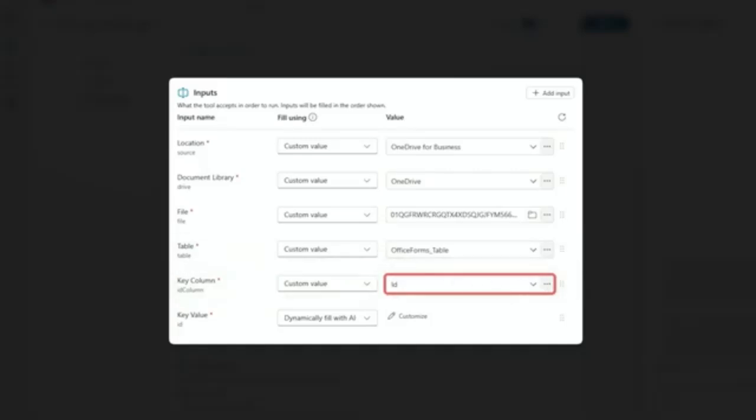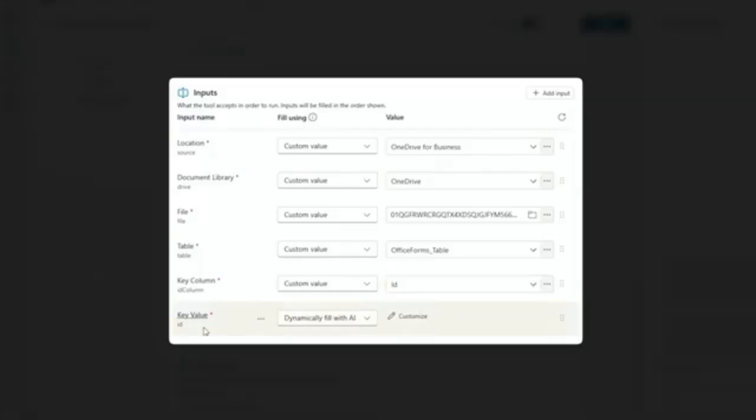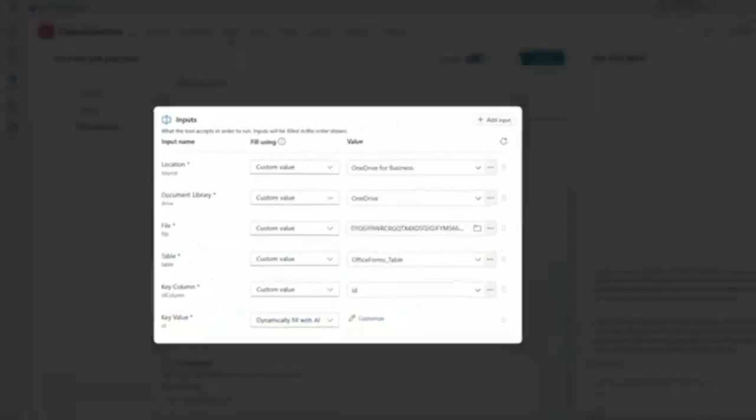Using that ID column, Microsoft Forms automatically makes that column. You may just need to switch it to a numeric value because most of them are going to be a general data type. I did change mine at some point to numeric because it worked better at a point in Power Automate flow. I think I can find it perfectly fine here. For key value, I'm going to leave it to dynamically fill with AI because that is going to change throughout.